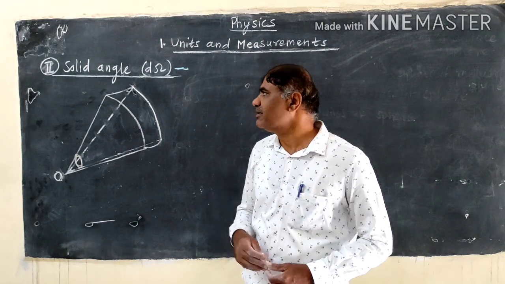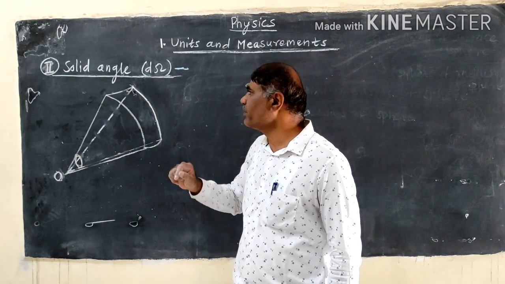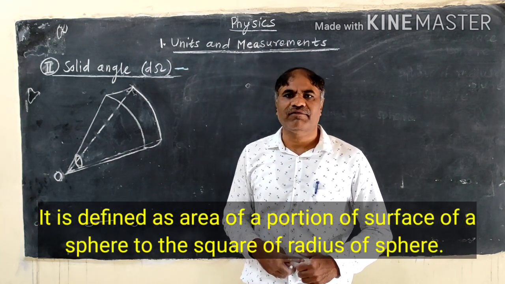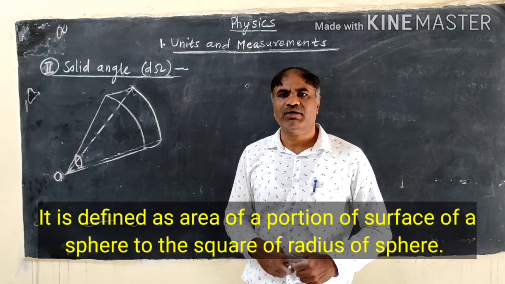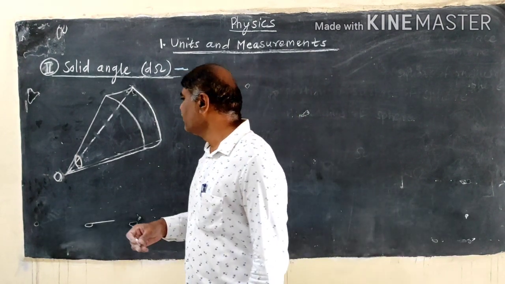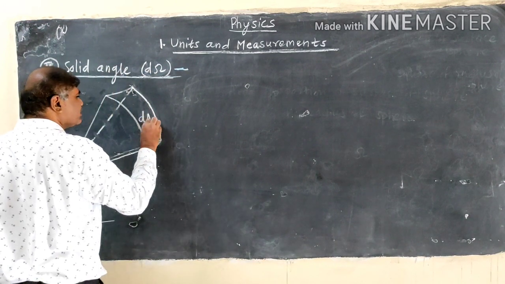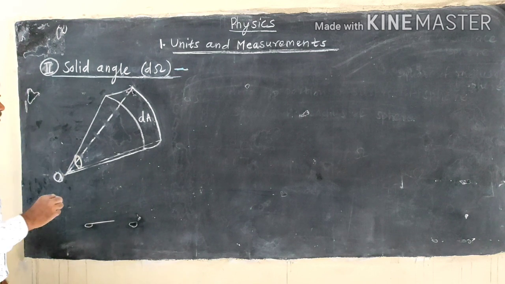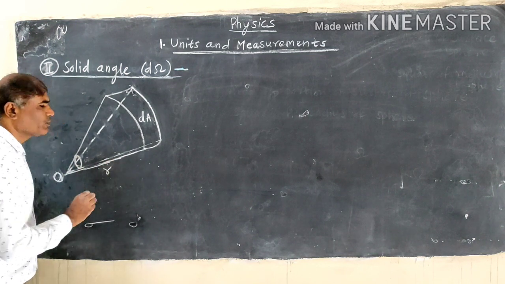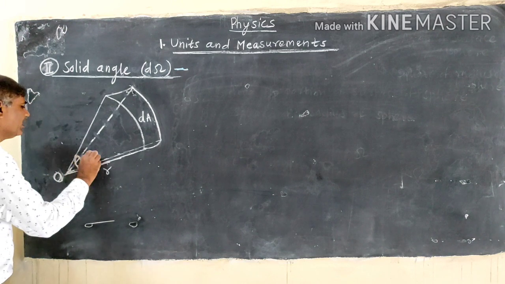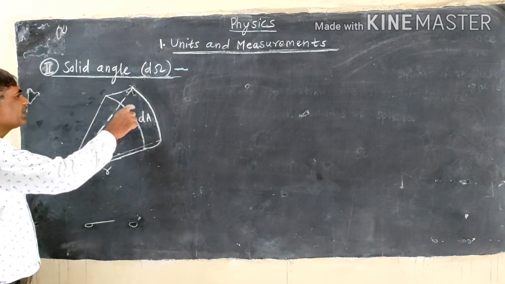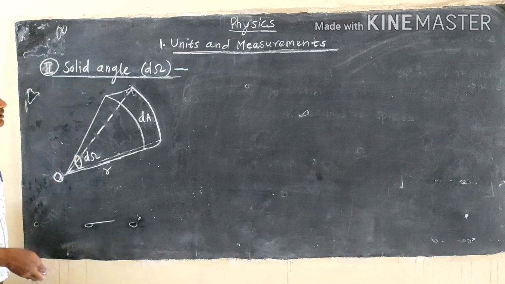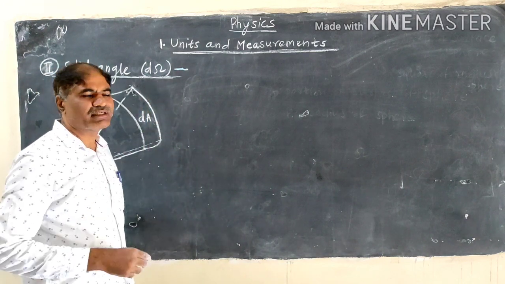The next topic is solid angle, represented by the symbol d omega. Firstly, the definition of solid angle. It is defined as the area of a portion of the surface of a sphere to the square of the radius of the sphere. Now we consider dA is the portion of the surface of the sphere, O is the center of the sphere, and r is the radius of the sphere. Now d omega is the solid angle subtended by the area of the portion of the sphere at the center of the sphere.